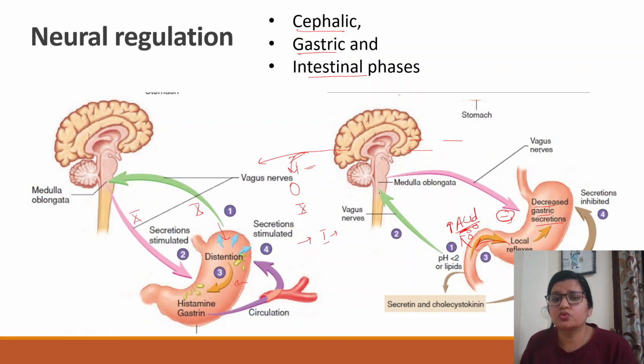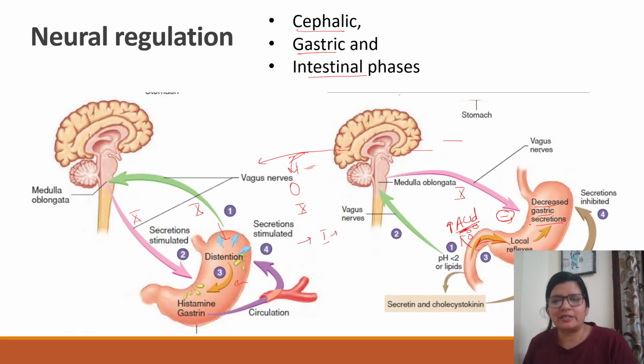That stimulus goes again to the brainstem, medulla oblongata, from where the vagus, now again the efferent, comes to the stomach, and it is going to inhibit the gastric acid secretion. Why? Because more acid was coming to the duodenum. So what we want is decreased acid secretion at that point, right? So that is your intestinal phase.